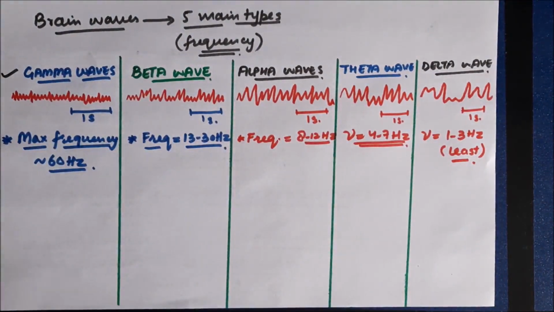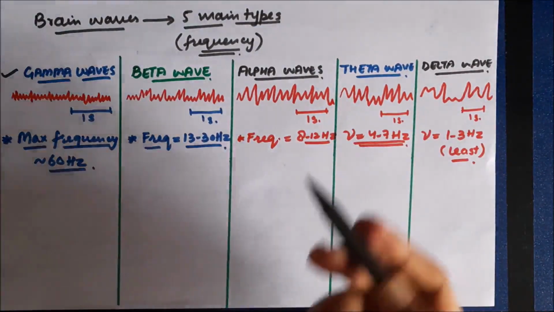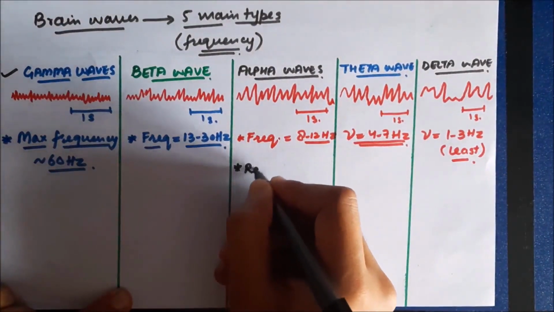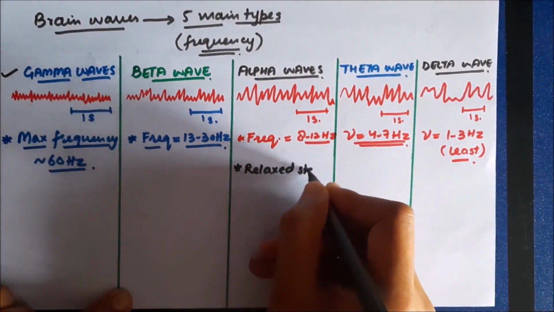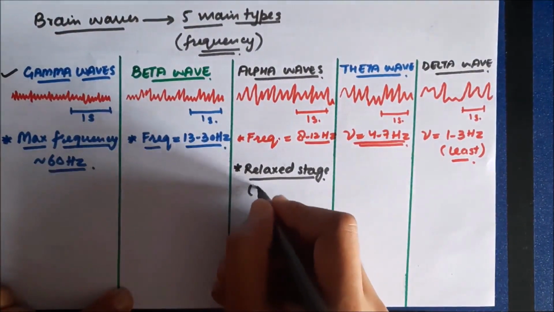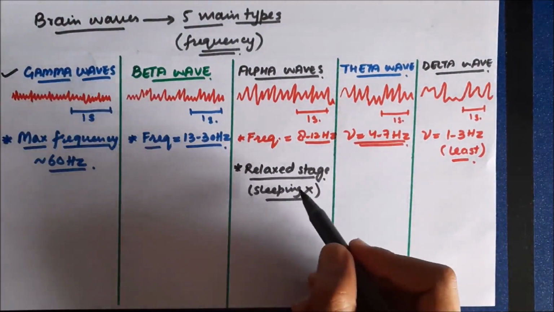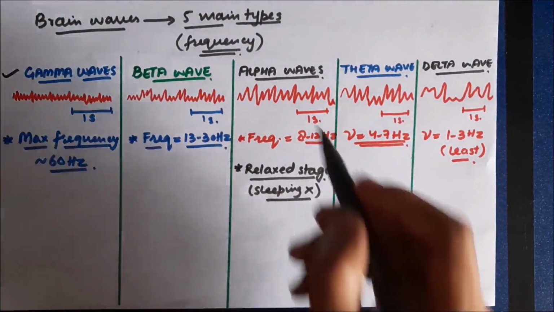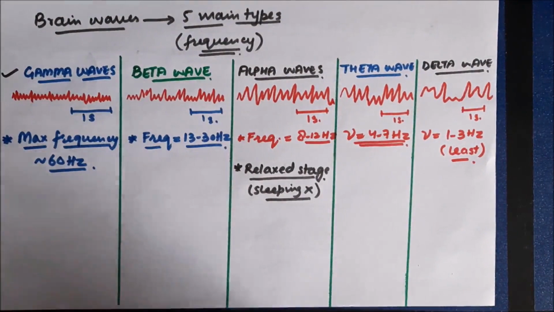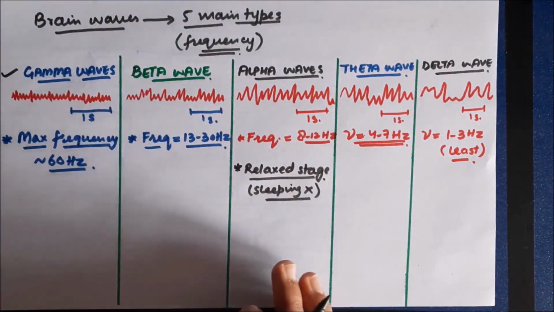Okay, now we'll try to understand other aspects of these waves, when these waves are observed in EEG and what is the origin of these waves. So let us start with the alpha waves. Now alpha waves are seen in the relaxed state. If a person is relaxing, however, the person should not be sleeping, the person is just relaxing with his eyes closed but not sleeping, then the wave pattern that's seen is the alpha wave pattern, and the frequency is between 8 to 12 hertz.